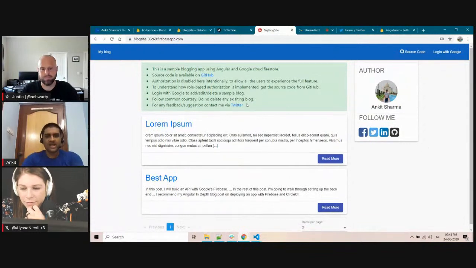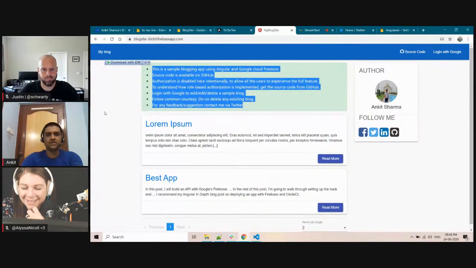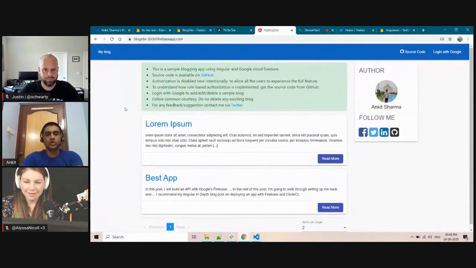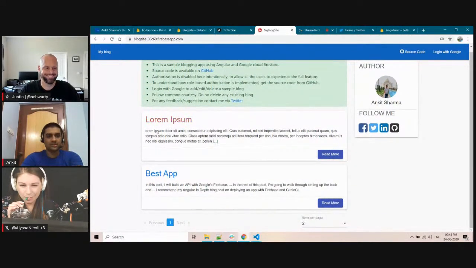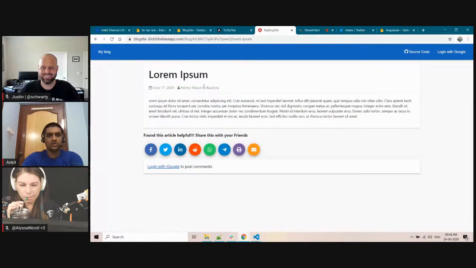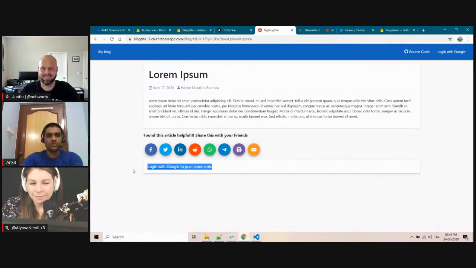Here you can see I have put a sample disclaimer because this is a sample blogging app. People should not confuse it with a real-time app. And here you have some articles already written. If you click on this, you can go to the article details page. You have the social share option, and you also have the comment option. But you can only comment if you log in with Google.